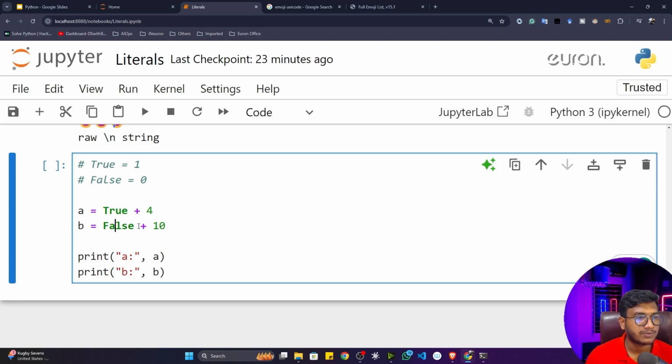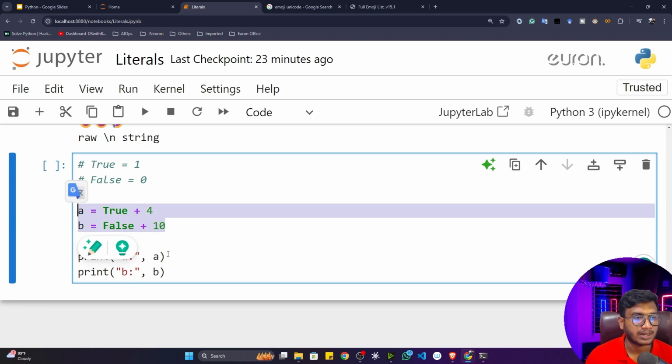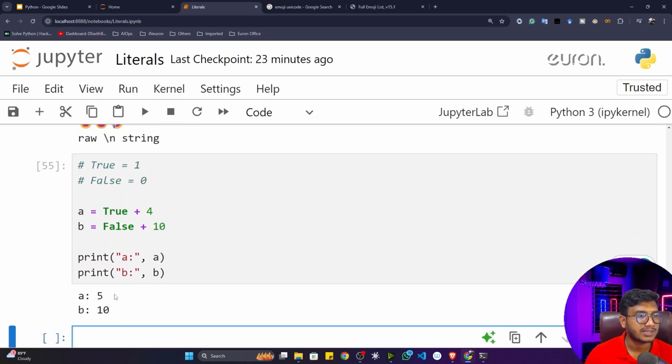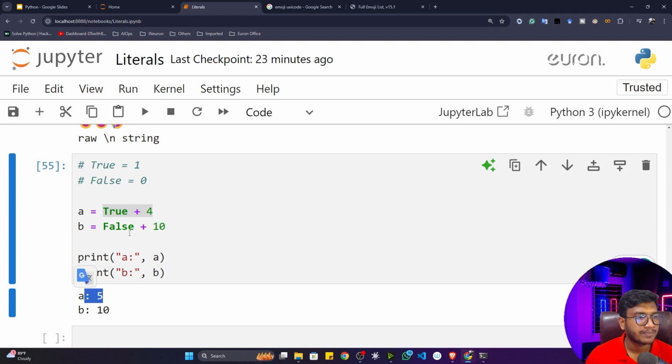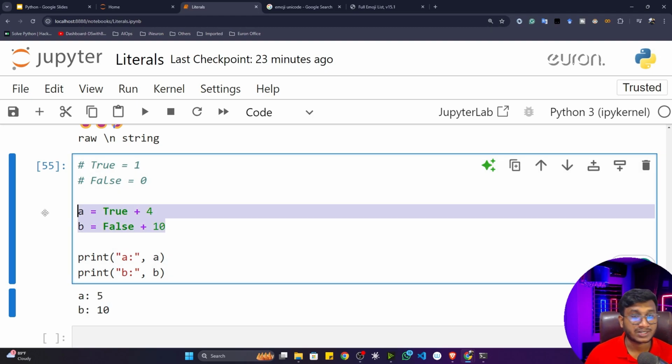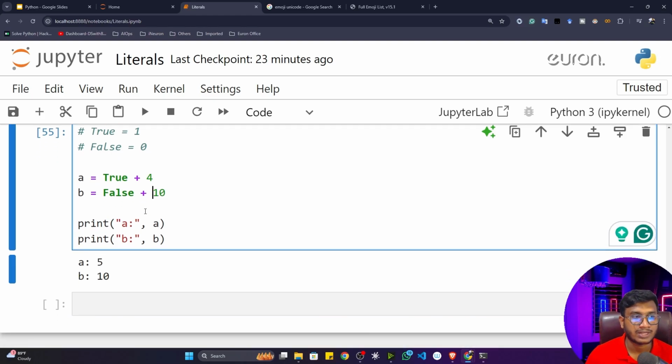And false plus 10, you can see false is equal to 0. That means 0 plus 10 would be 10. Now if I execute this particular program, you'll see the output: 1 plus 4 is 5, and 0 plus 10 is 10 only. So that's how a Boolean literal works. It is considered as 1 and 0 whenever you are defining true and false.